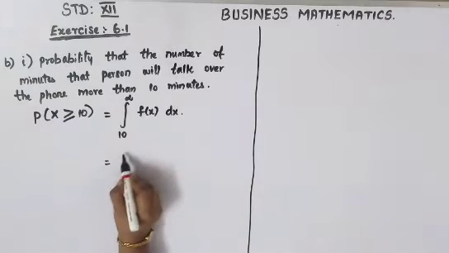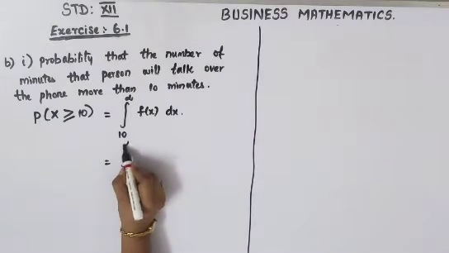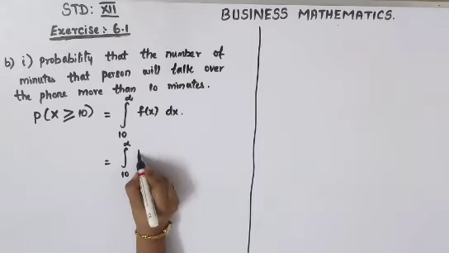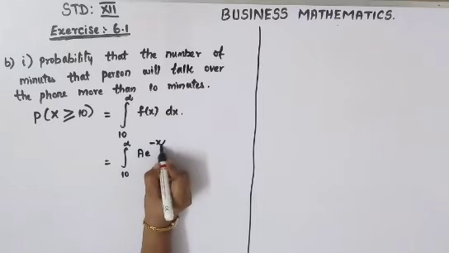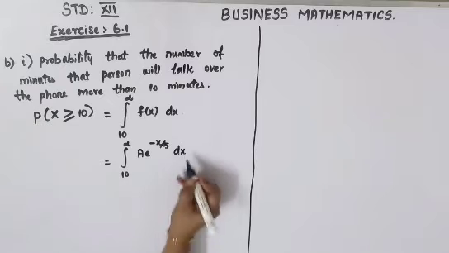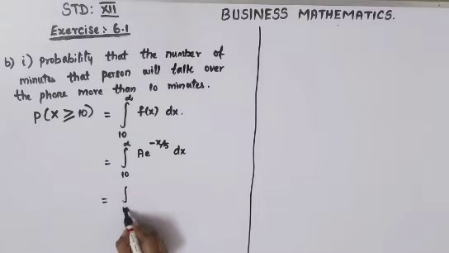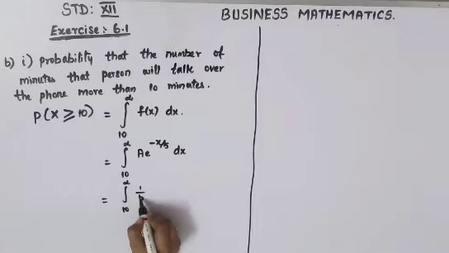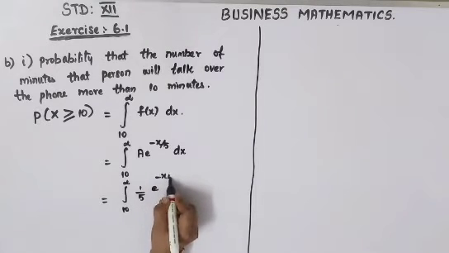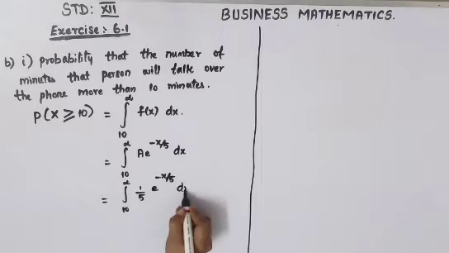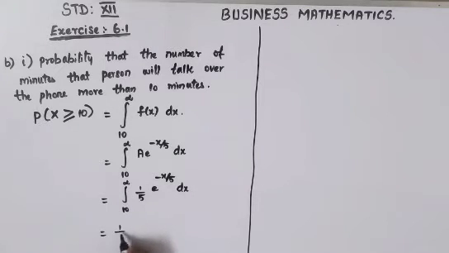So that is equal to the integral from 10 to infinity, where f of x is nothing but your question, a e power minus x by 5 into dx. Now we have got the value of a as 1 by 5 before, so just substitute the value of a here. Integral from 10 to infinity of 1 by 5 e power minus x by 5 dx. Remove this 1 by 5 outside: 1 by 5 integral from 10 to infinity e power minus x by 5 dx.